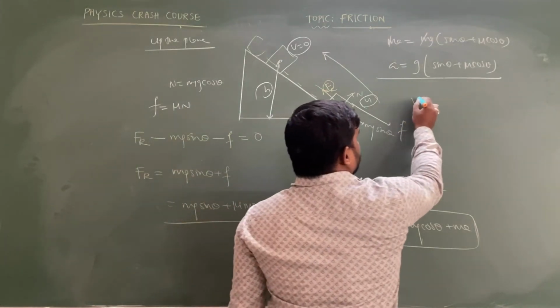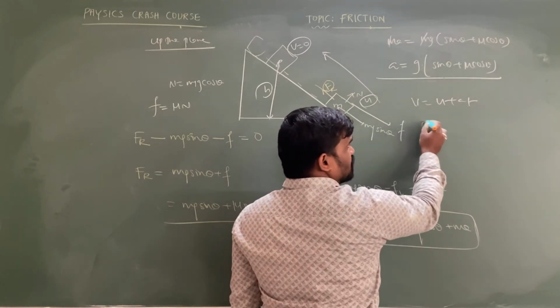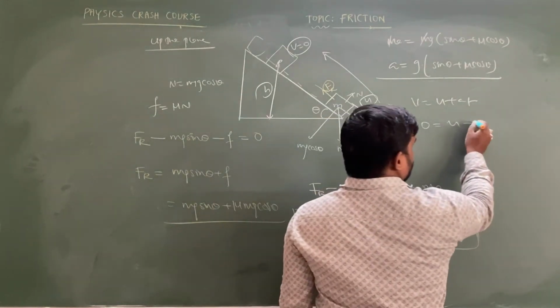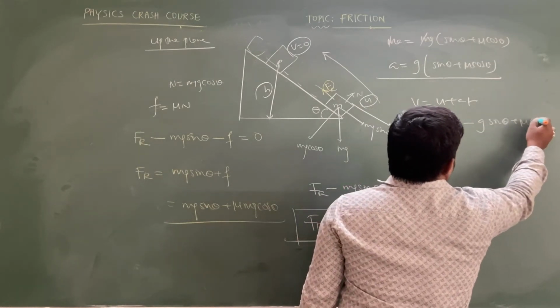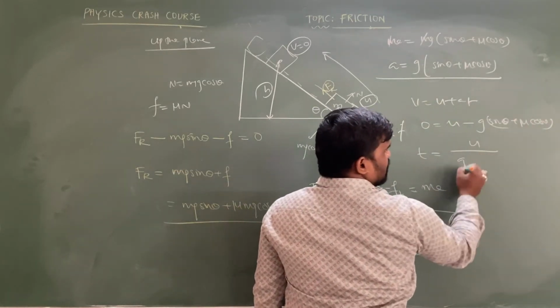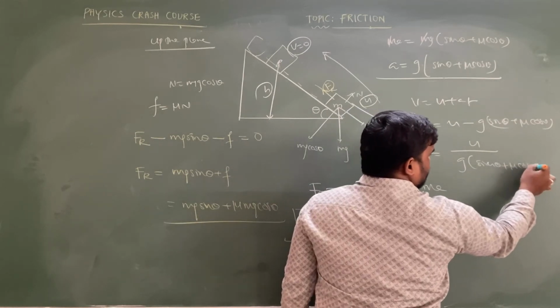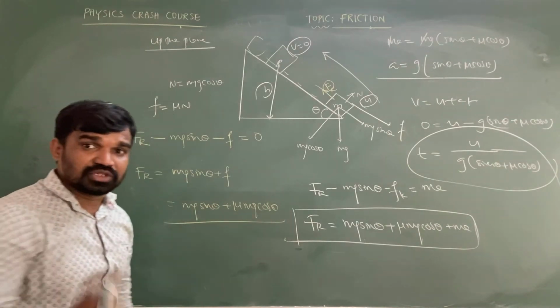Now we can write v equal to u plus at. The value of v is 0, which means it is decelerating. So 0 equals u minus g of sin theta plus mu cos theta into t. So the time to come to rest is u by g of sin theta plus mu cos theta. This is the time taken in which the body comes to rest.